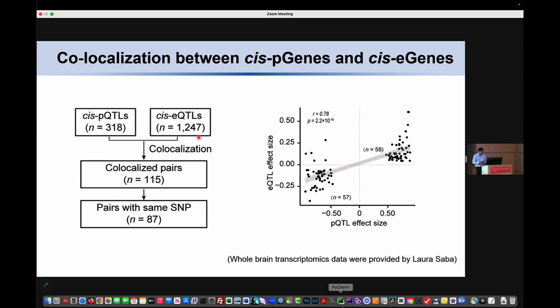Then we co-localized the cis pQTL and eQTL. We identified 115 co-localized pairs, and many of those show the same leading SNP. As you can see, the genetic effect is highly consistent between pQTLs and eQTLs.